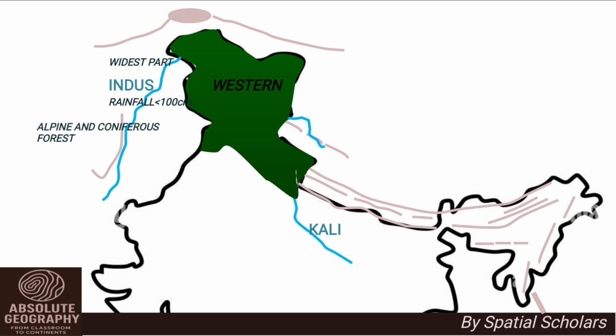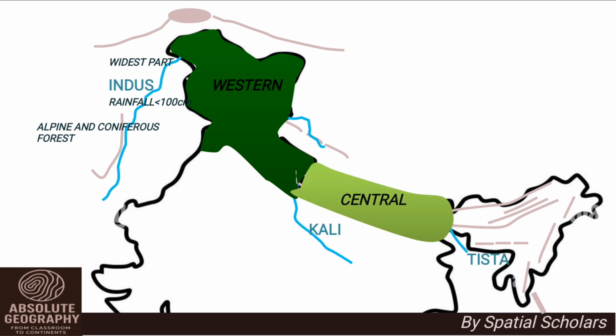Between Kali and Teesta rivers lie the central Himalayas, mainly covering Nepal. This region has some of the highest peaks in the world, including Mount Everest and Annapurna. It is narrower compared to the western Himalayas.